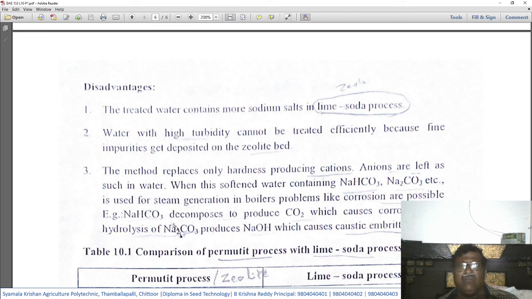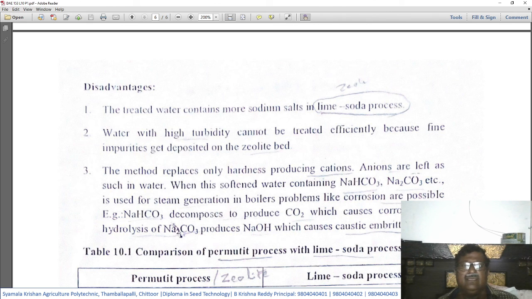When the softened water contains sodium bicarbonate or sodium carbonate, etc., and is used for steam generation in boilers, problems like corrosion are possible.